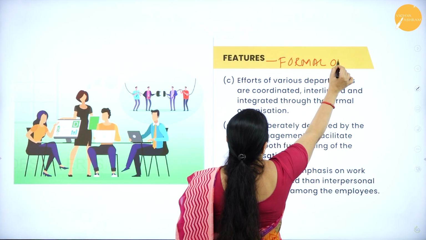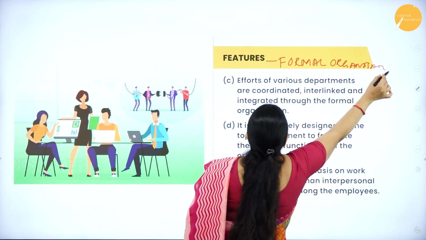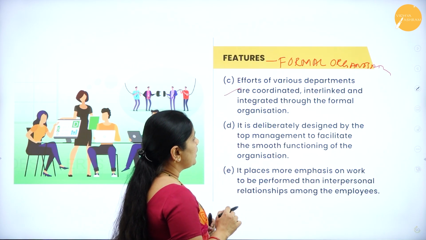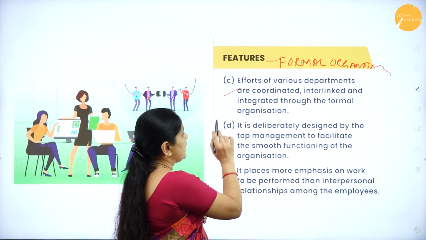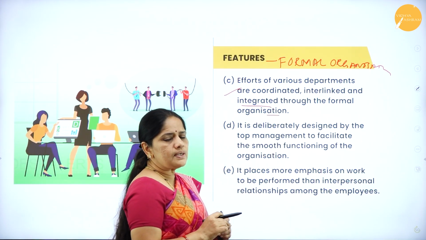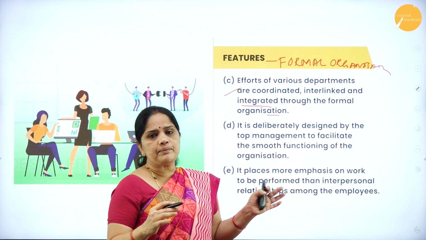So in a formal organization, we can see that the third feature is that efforts of various departments are coordinated, interlinked and integrated through formal organization. So you can see that there is a coordination of efforts of different departments.